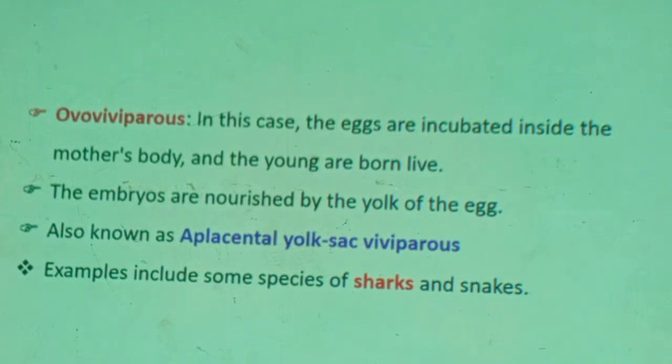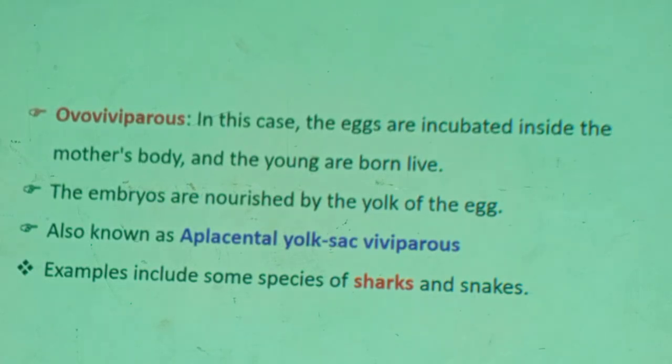Then you can see here, typical example, these ovoviviparous animals are also known as aplacental yolk sac viviparous. Aplacental. They don't have placenta. There is no formation of placenta. When the embryo is developing, it's not parasitic on the female circulatory system or on the female's body.